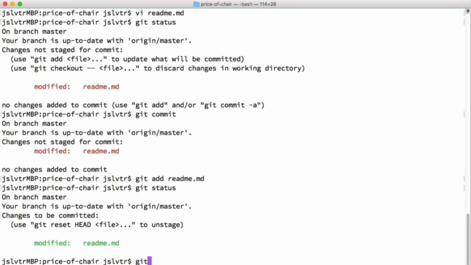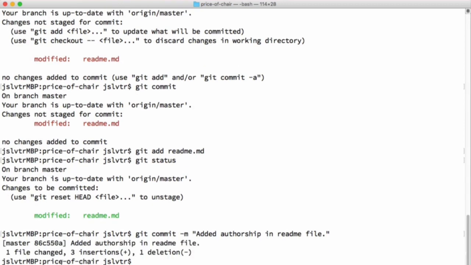So the way we do that is we say git commit -m, and then we can type a short message. If we do not type -m, then it opens up Vim for us to write our message in. But we're going to type -m and say added authorship in readme file. Make sure to write a reasonably comprehensive and descriptive commit message, so that then when you're going through your commits that you've done in the past, you know what was done in each.